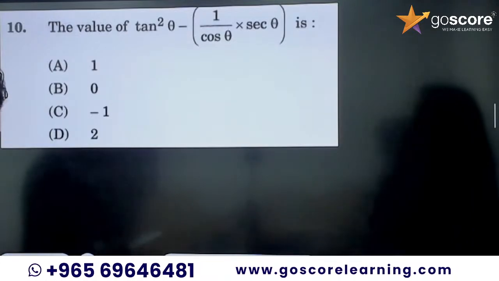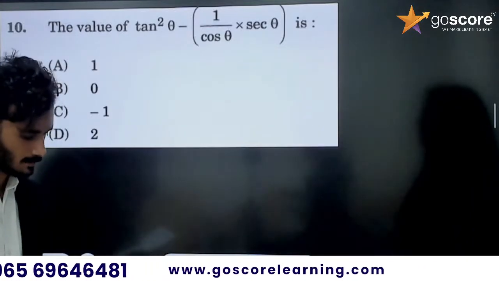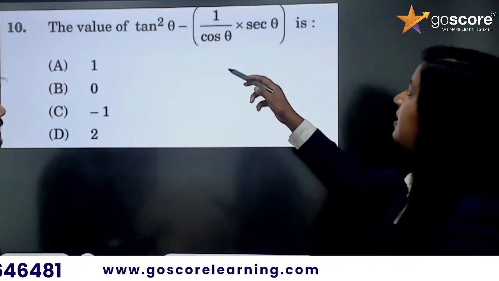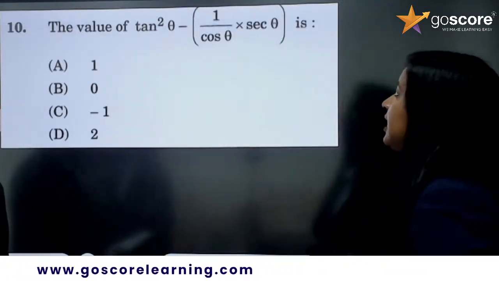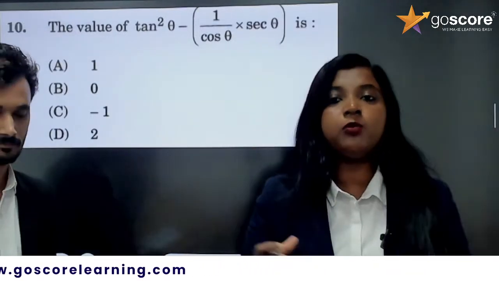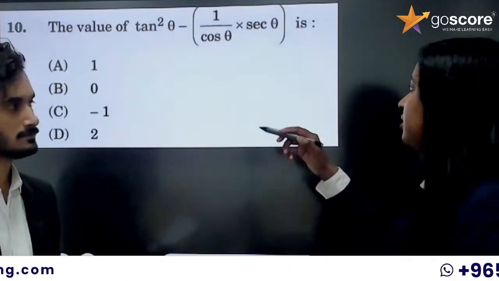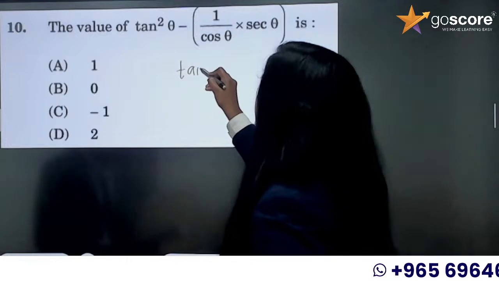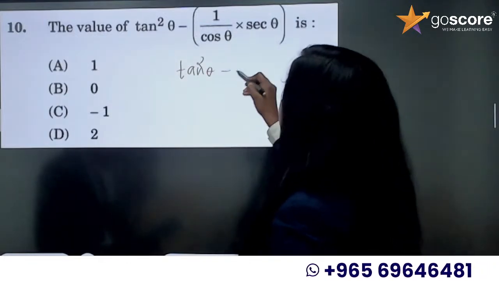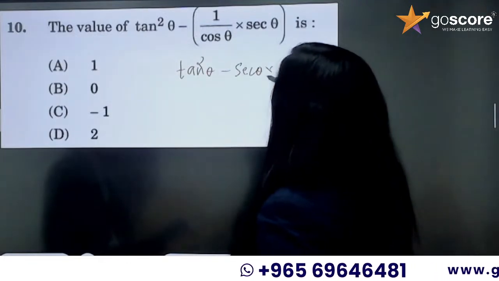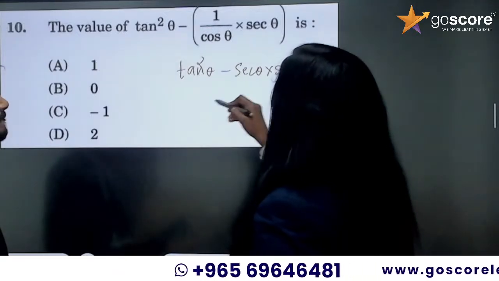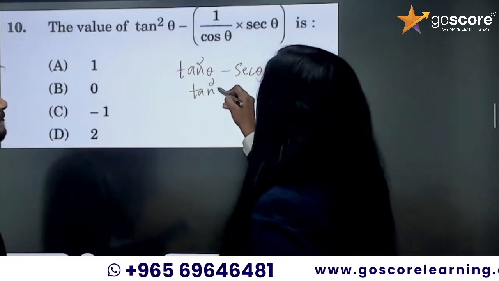Okay, 10th question. It is related to trigonometry. Tan square theta minus 1 by cos theta into sec theta. What is the relationship between cos theta and sec theta? They are reciprocals of each other. So 1 by cos theta is sec theta, and sec theta into sec theta is sec square theta. So tan square theta minus sec square theta.